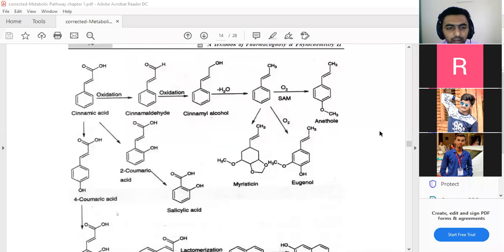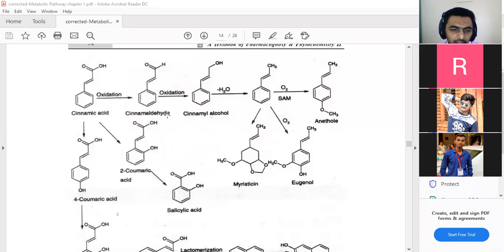So this is the biogenesis of coumarin. If you see the precursor compound, precursor means the compound we use initially for obtaining the further products. The most important precursor compound is cinnamic acid, and on that cinnamic acid we do oxidation. After oxidation, we obtain a new molecule, that is cinnamyl aldehyde.